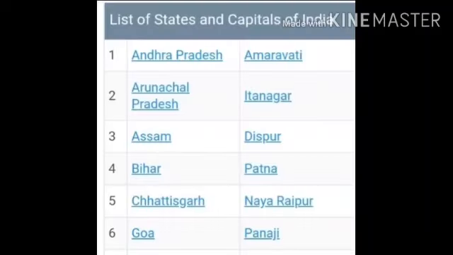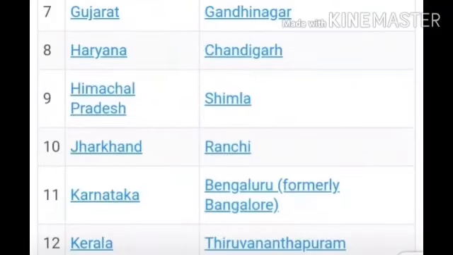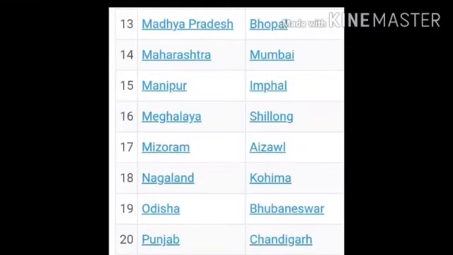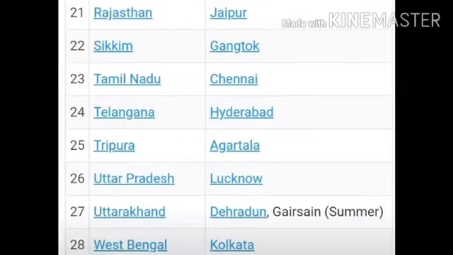Let's take a look at the states and their capitals. We know each and every state has a capital. How does a state choose its capital? At first, the state capitals were chosen because of their convenient location to the majority of the state's population. Often, they were the largest city in the state.